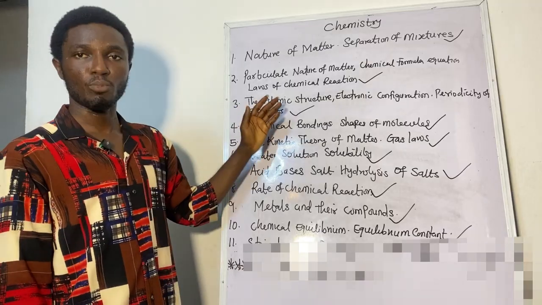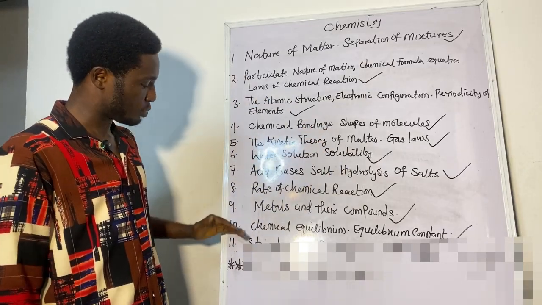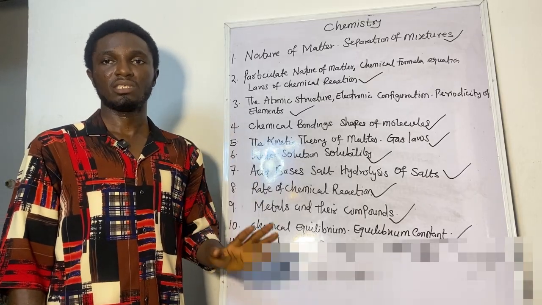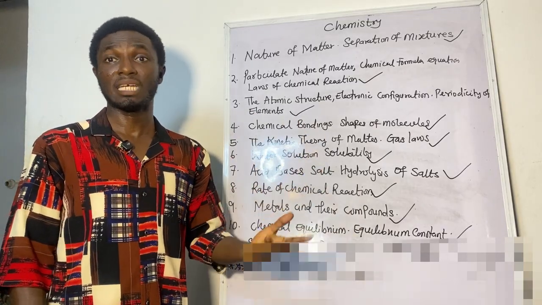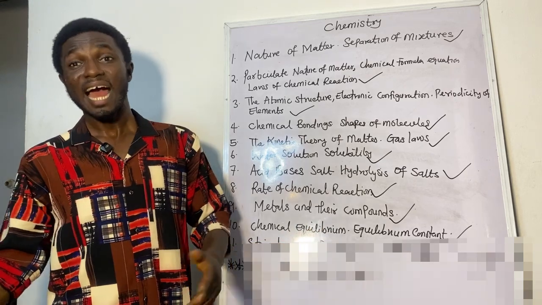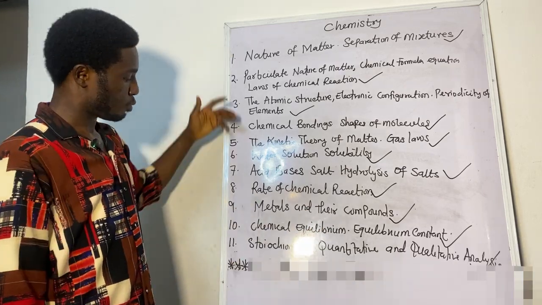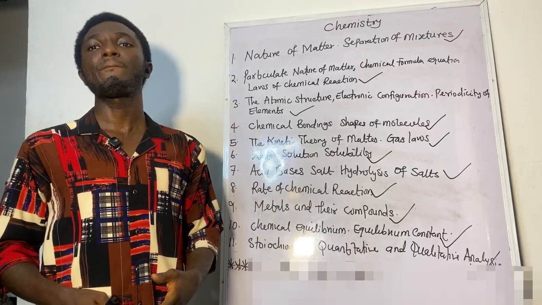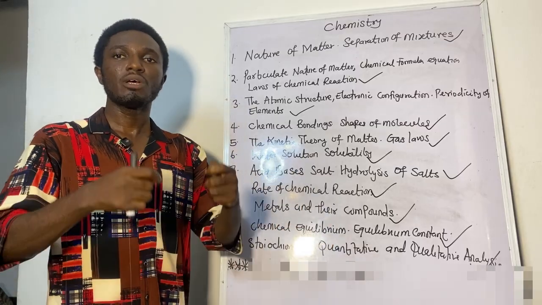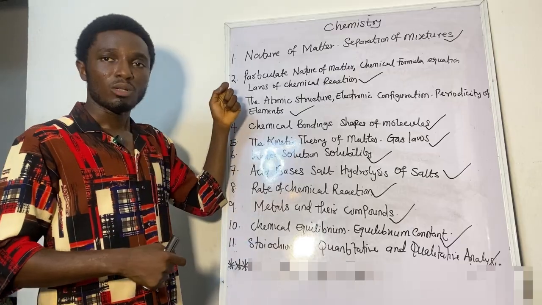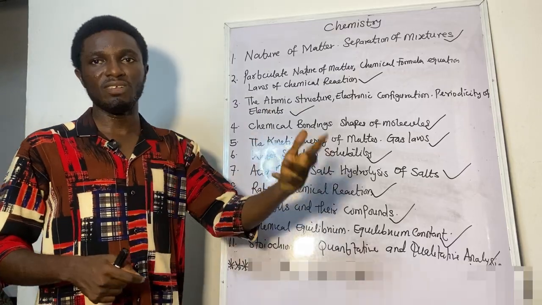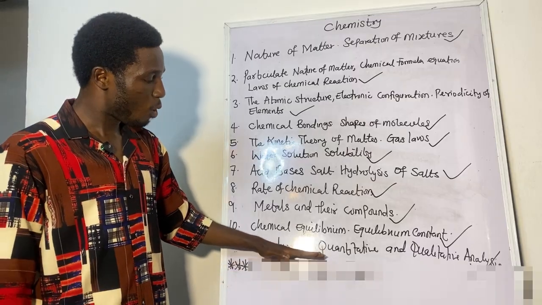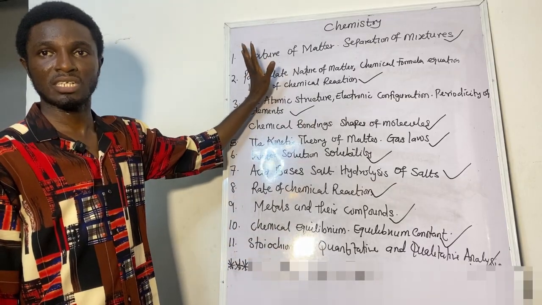Now, all of these topics listed from topic 1 to topic 11 are under inorganic chemistry. Chemistry is in 2 branches: we have the organic and the inorganic. Students preparing for Jamb should adequately prepare and read these topics intensively to enable them to do very well. So now I have listed all the inorganic topics in chemistry that you need to prepare on.